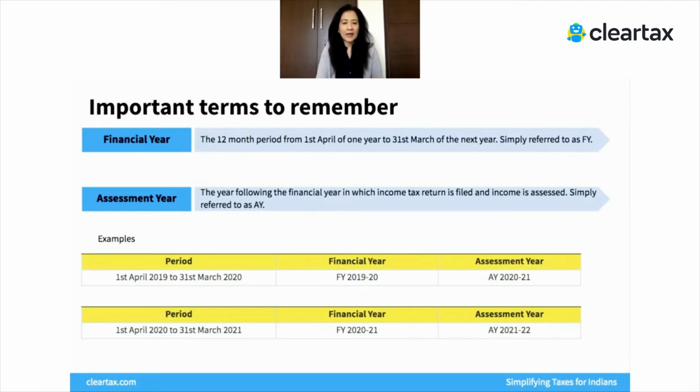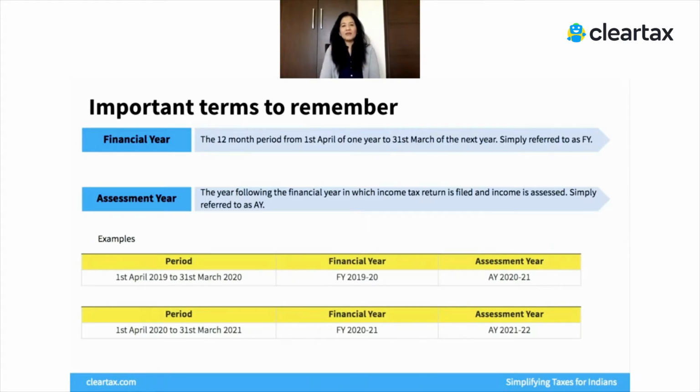So we've given an example here. If you're looking at 1st April 2019 to 31st March 2020, then your financial year would be 2019-20 and your assessment year will be 2020-21, right? So you're going to be filing tax returns for this period in the coming few months. And we've just started with the new financial year, which is 1st April 2020 until 31st March 2021, which is financial year 2020-21 or assessment year 21-22.